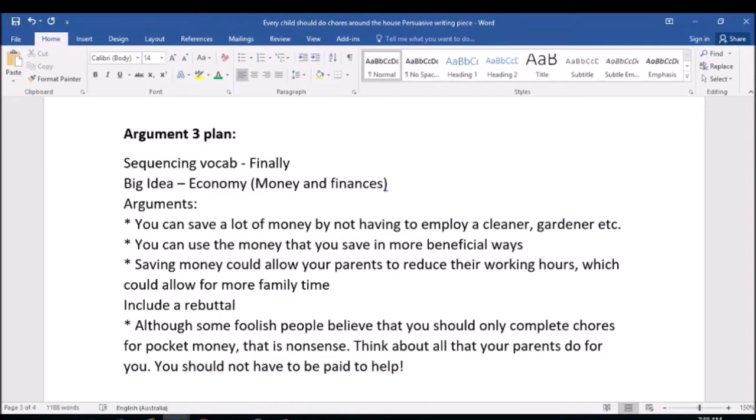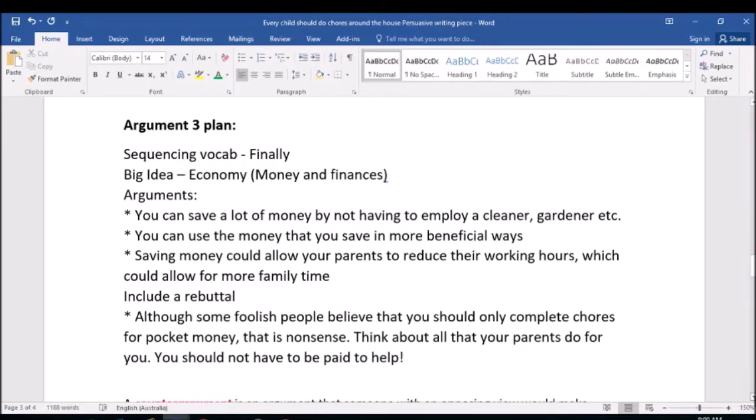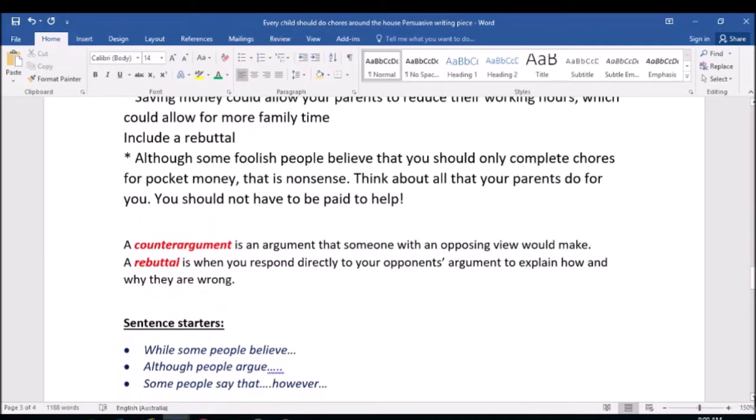Something a little bit different, and my grade 6s, I have gone through this with you in term 1. Grade 5s, you may not have a great idea about what I'm talking about here, but I will give a quick explanation. I want you to include a rebuttal, okay? So before I actually go through the example that I've got there in my plan, I'm just going to go down here for a second.